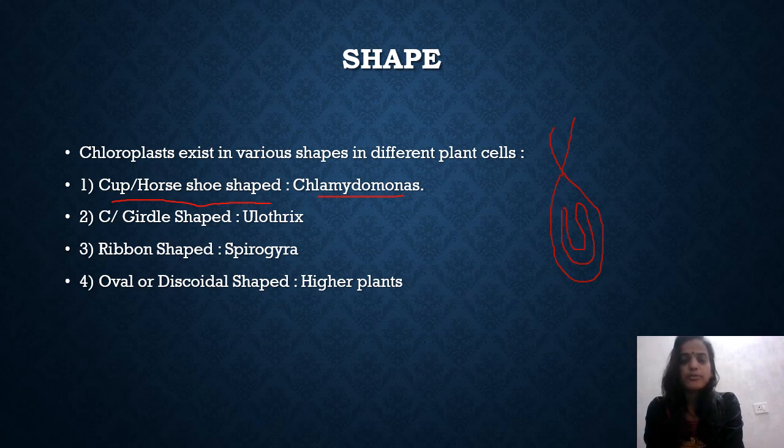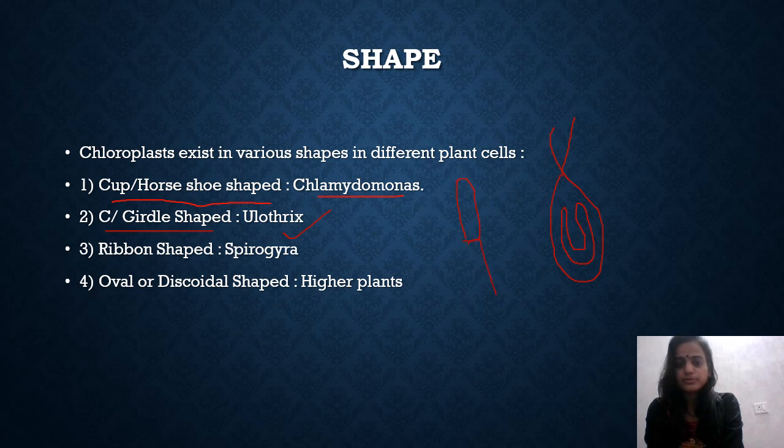Now talking of the next shape of the chloroplast, that is the C or girdle shaped chloroplast. This is present in Ulothrix. This Ulothrix is also unicellular, but it exists in filamentous form in which different Ulothrix cells are connected to each other like this.